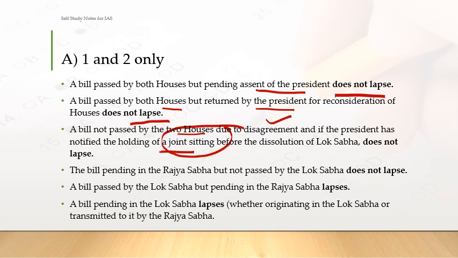Now when does it lapse? A bill passed by Lok Sabha but pending in Rajya Sabha lapses. Remember this condition. Another condition where it lapses is a bill pending in Lok Sabha, whether originating in the Lok Sabha or transmitted to it by the Rajya Sabha. Under these two conditions the bill is going to lapse. Simple. Please remember this. Refer to your book Laxmikant.